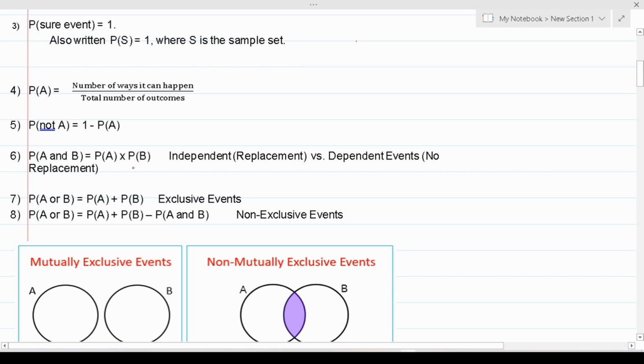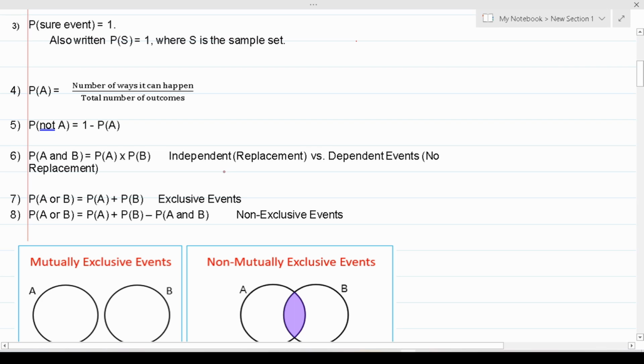The probability of 2 events occurring can be written as probability of A and B, which equals the probability of A times the probability of B.